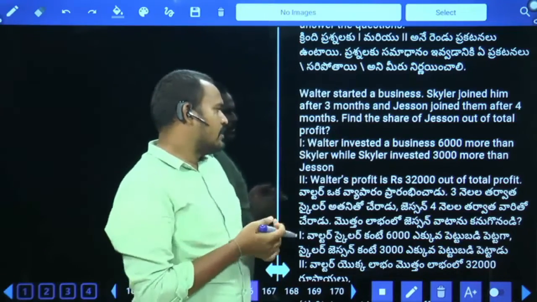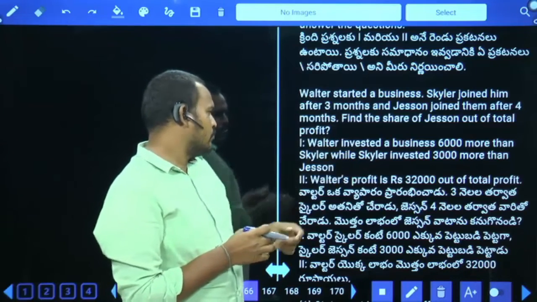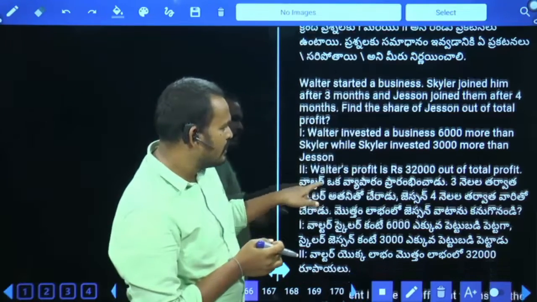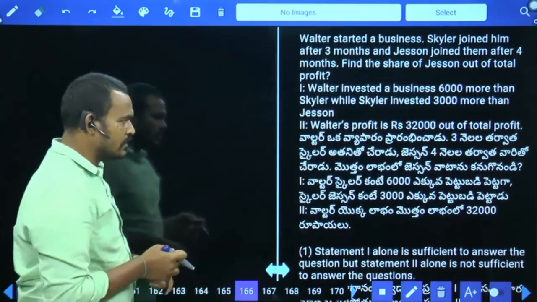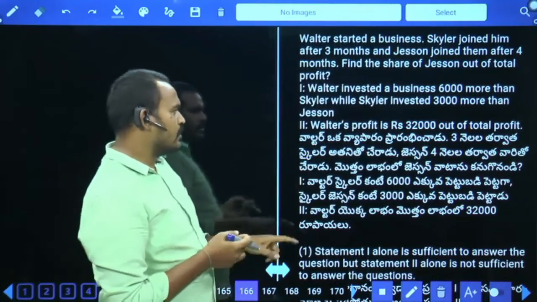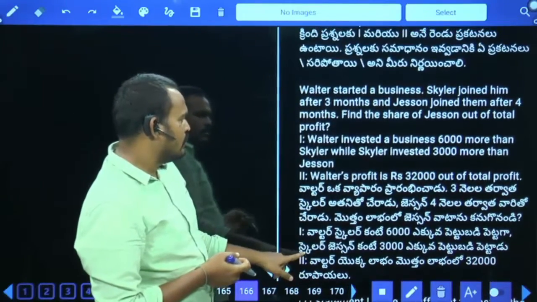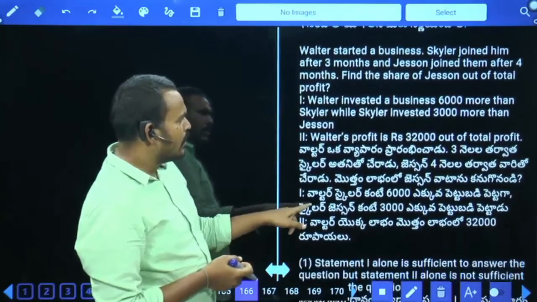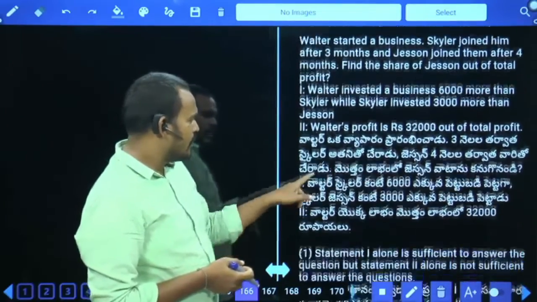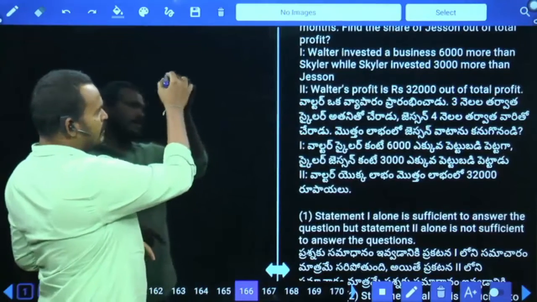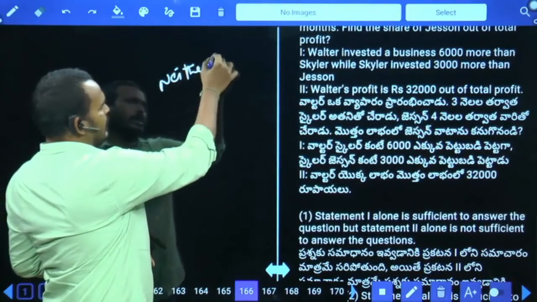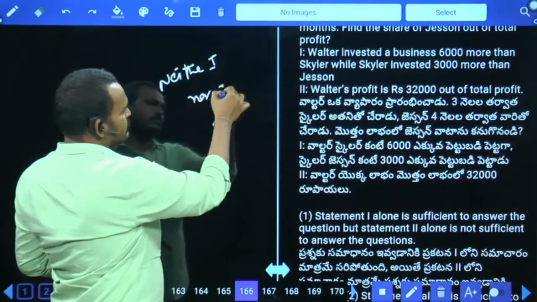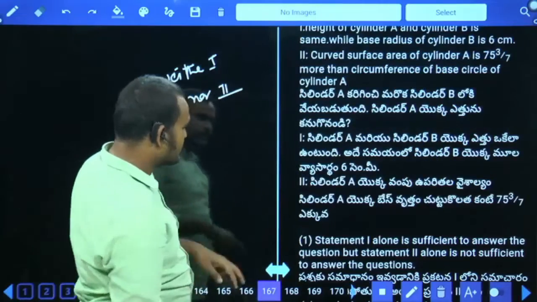First statement, Walter invested 6,000 more than Skylar, while Skylar invested 3,000 more than Jason. And the second one, Walter's profit is 32,000 out of the total profit. And here no time is given, which means it will not be possible. Then the answer is neither one nor two. Next, question number 167.